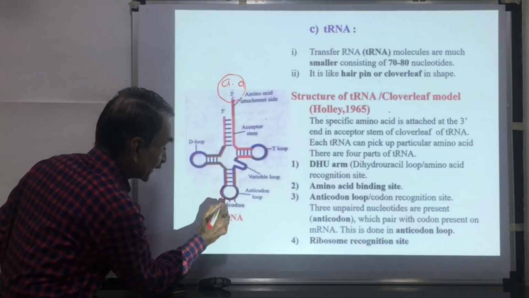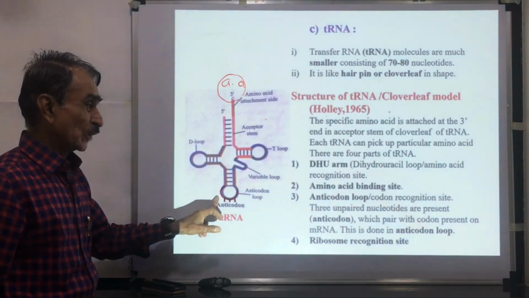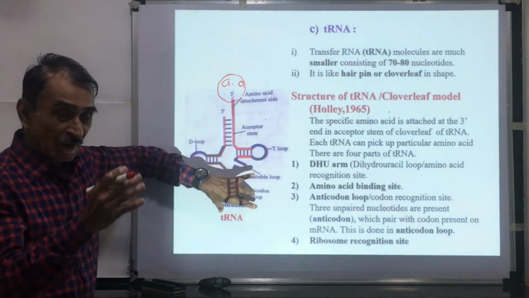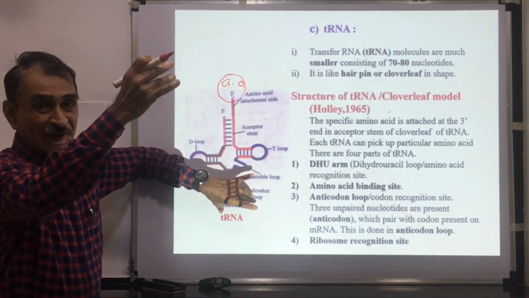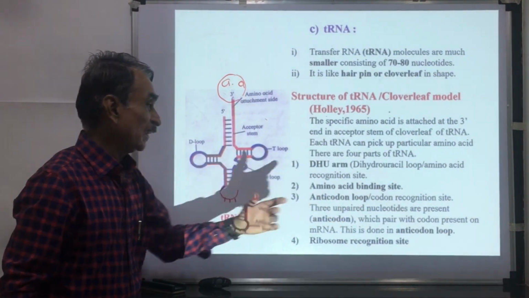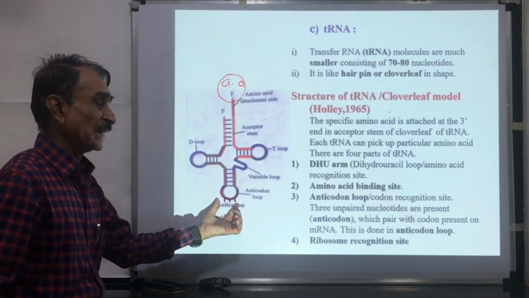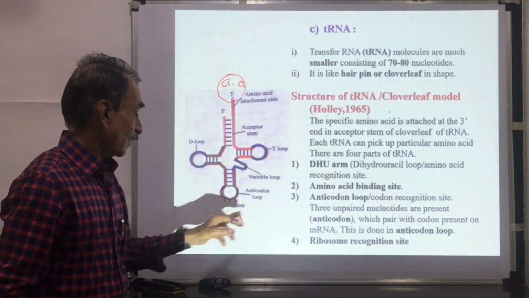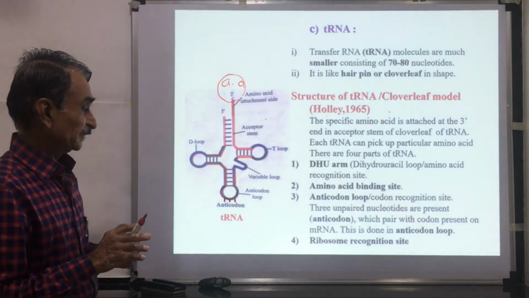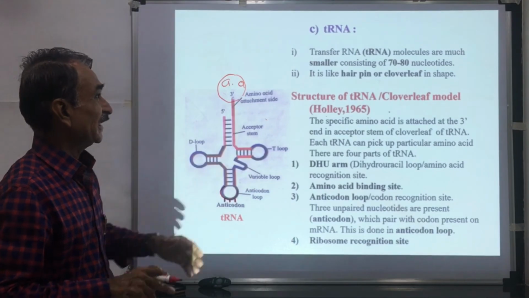You can see these are 3 unpaired bases. Unpaired nucleotides are present. This is called the anticodon. This anticodon is paired with the codon of mRNA during protein synthesis. We are going to see the details of it later. In the anticodon loop there are 3 unpaired bases which pair with the codon present in mRNA. This is called the anticodon. Then the ribosome recognition site. These are the different parts of this tRNA.